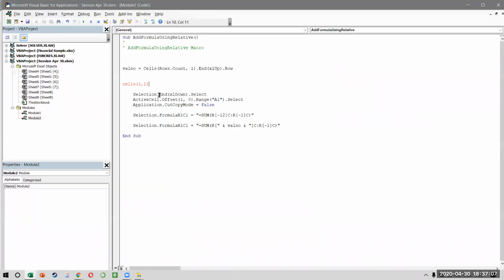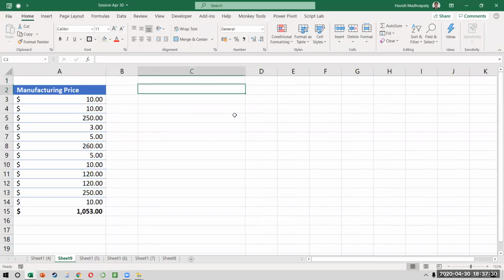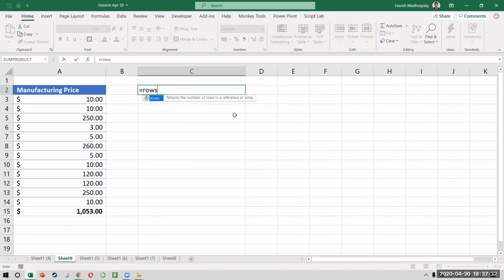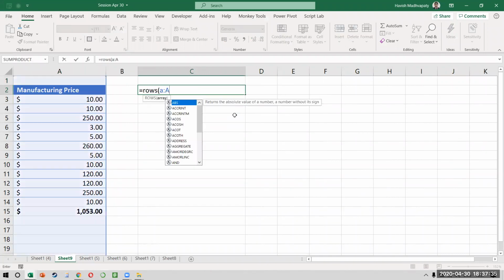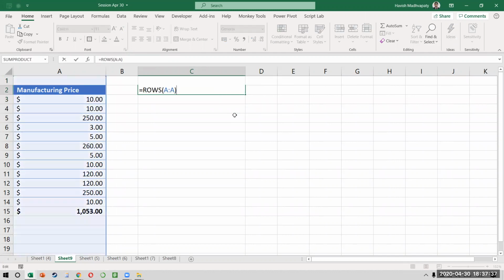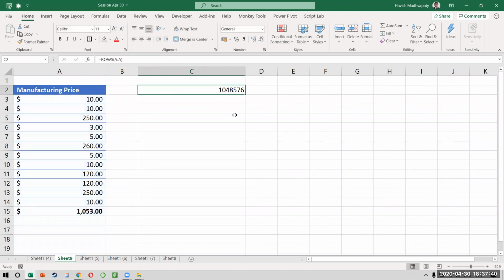So what are we doing here? This rows dot count is the same as 1048576. So I could have either written this, I could have written 1048576, or I could have written rows dot count. It does the exact same thing because the count of rows will always be 1048576. How do I prove it to you? Just watch. If I said equal to rows of column A, what is the result? It gives me 1048576, right? Because there are 10,48,576 rows in a column.